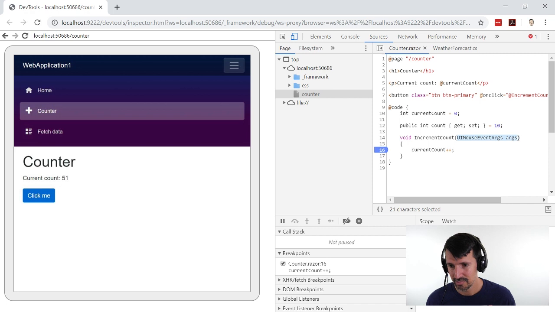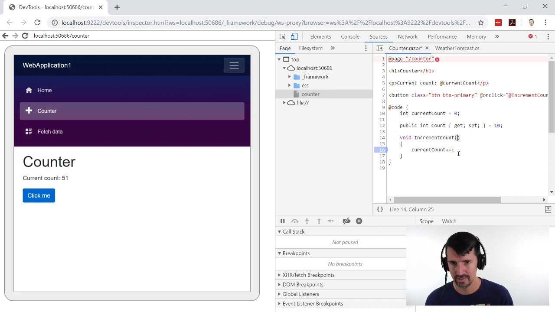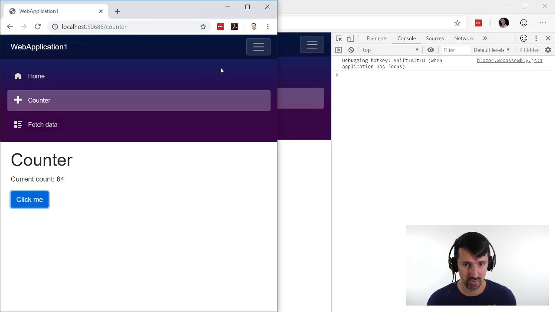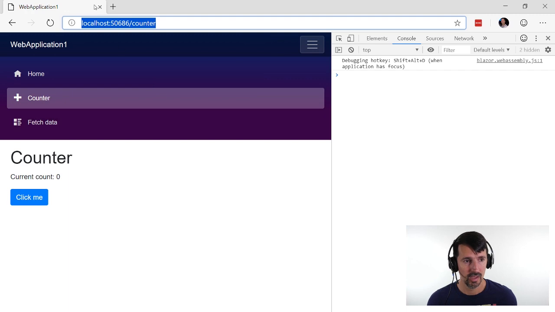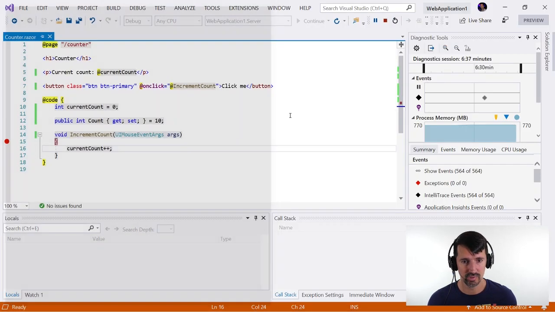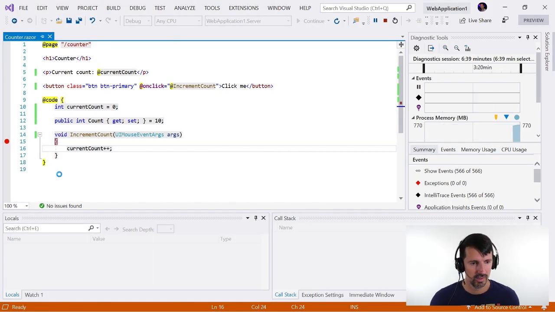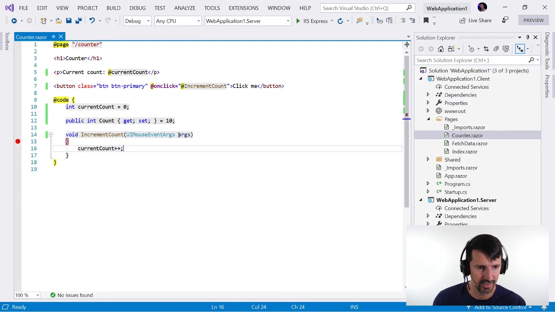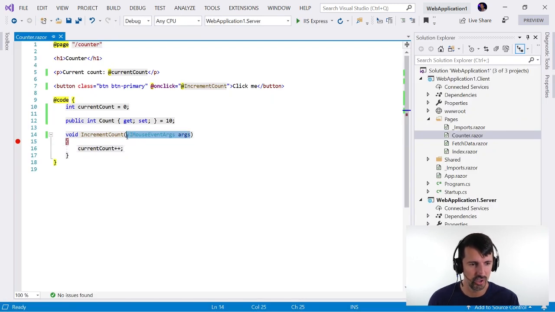Maybe it's because I added that. Is that not allowed? Oh, that's not it either. Alright, so debugging was a flop. So we'll just ignore debugging. I'm going to get into the actual code. Since I couldn't test the event args here, I'm assuming it would work. I'm just assuming that. I don't know. But I'm going to remove that.